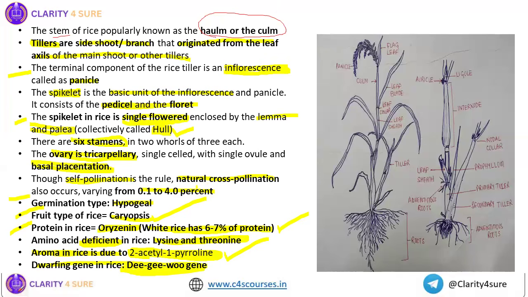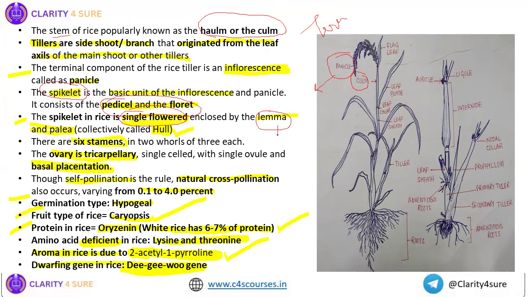So what are the important points from this slide? Very, very important terminologies. One, the culm. Culm is the stem of the rice. Then panicle is the inflorescence of rice. The basic unit of inflorescence is the spikelet. What does the spikelet consist of? Pedicel and floret. Spikelet is a single flower enclosed by lemma and palea.